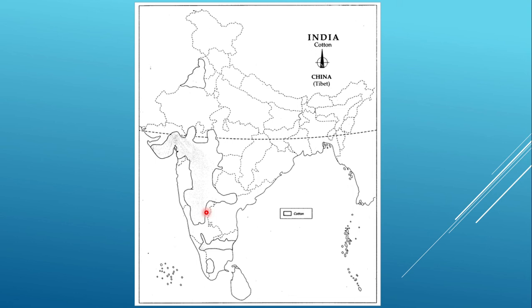Now, as per this, we find many of the commodities are produced in the same region. Like in Punjab, we see rice is also produced and sugarcane is also produced. We are finding cotton is also produced. Wheat, the largest producer of wheat, is also there. It means that these are the commodities that are produced in these areas. We are not saying that this is the only area where the commodity can be produced, but these are the commodities that are produced in these areas.